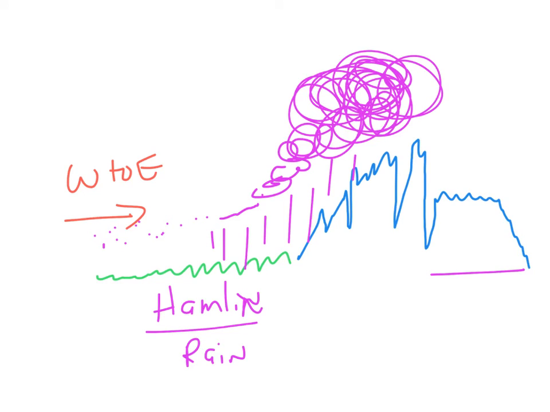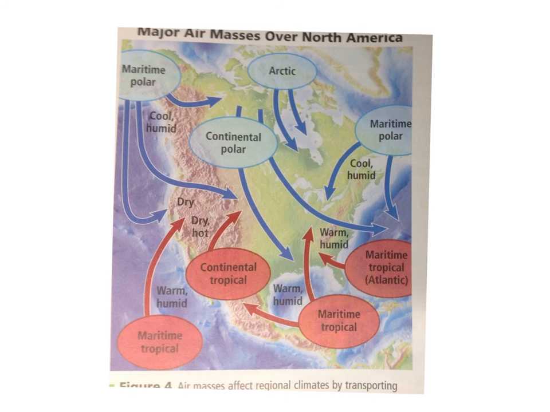Now, we're going to talk about a couple of other things, and we're going to look at a couple of air masses, or big flows of air that generally have a tendency to happen, and we're going to try to relate this to what's going on here. So we're going to take a look at a bunch of the air flows and air patterns and such, and you're going to notice that quite a few of these have a straight-in effect for us in West Virginia. So let's take a look at a couple of them.